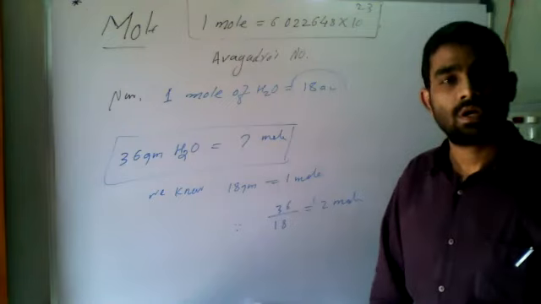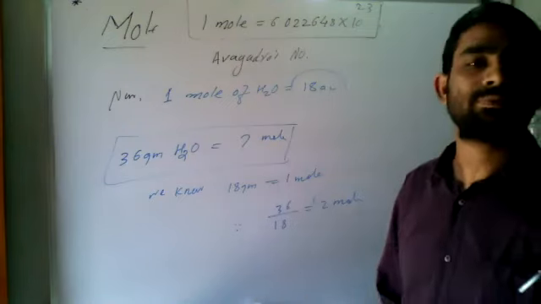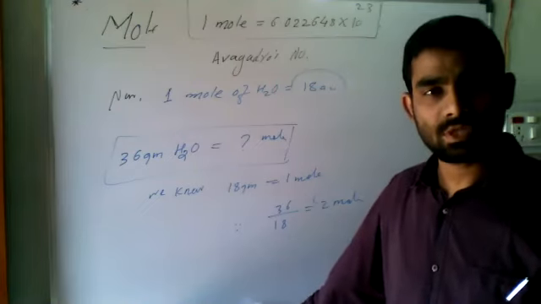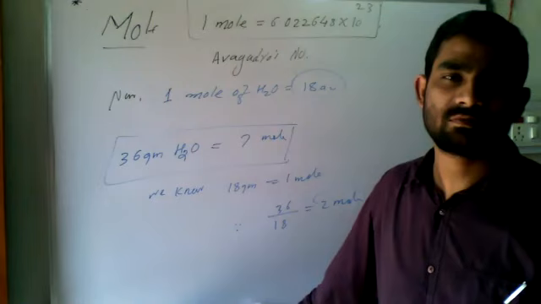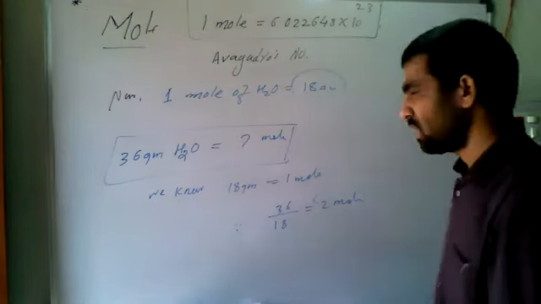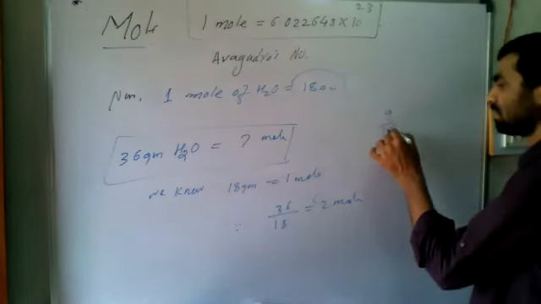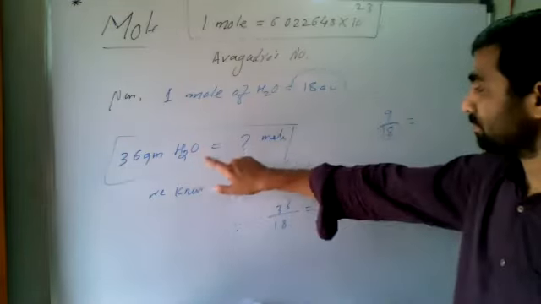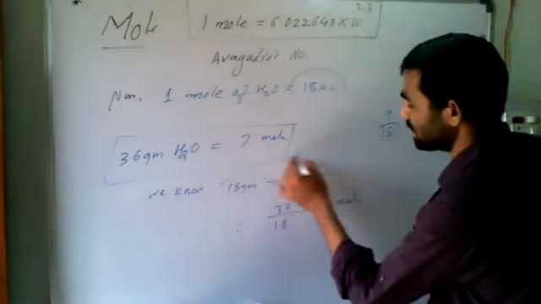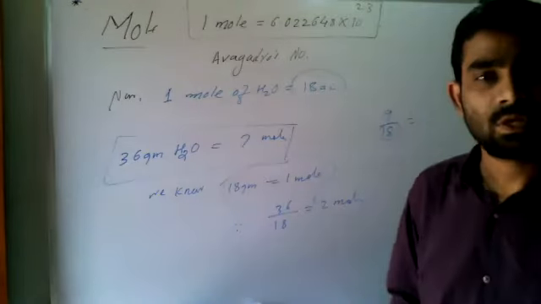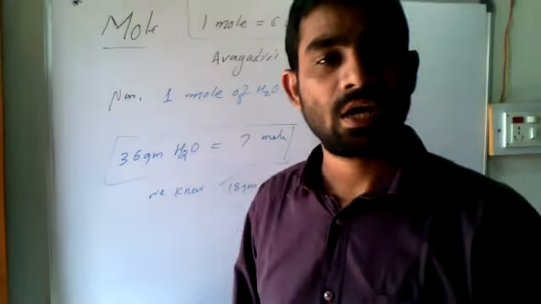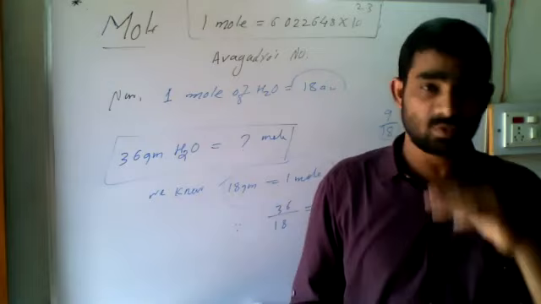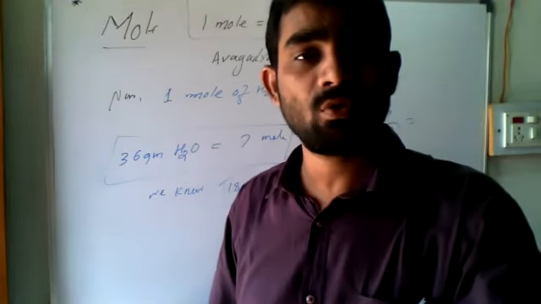If I am asking 9 gram water, how many mole? You will say, sir, 9 gram water means half mole. How? 9 by 18, because 18 is our standard number. So like this, we can calculate the concept, moles into grams, grams into moles. Okay. Another point is, we will go for another point.